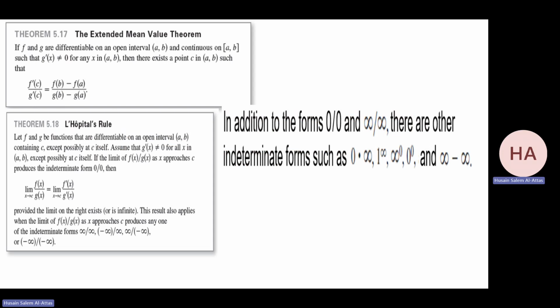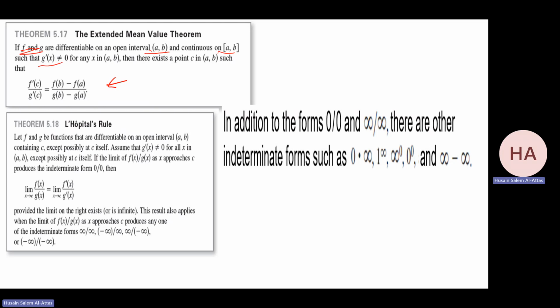We have this extended mean value theorem. If f and g are two functions that are continuous in the closed interval and differentiable in the open interval, like the conditions for the mean value theorem, but also I need g prime not equal to 0, then there exists a c such that f prime at c over g prime of c equals this. And if you notice, I have this relation. Maybe we'll do some problems when it comes to the questions from the book.